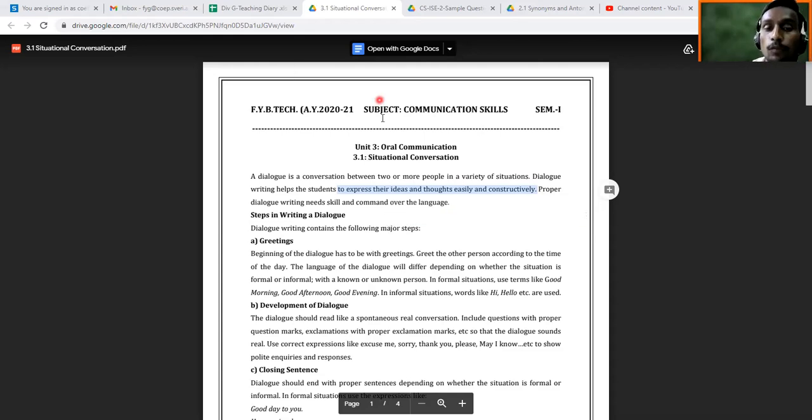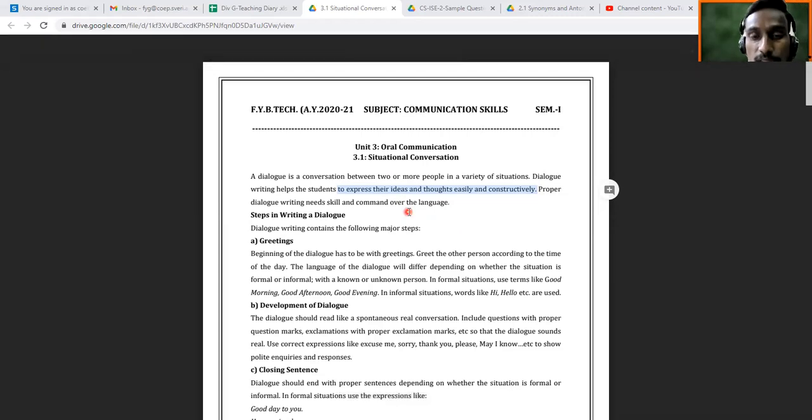When you are looking for a job, why are you learning all this? The goal or objective of all these things is that people want to get a job, start their own business, or you might have lots of other goals. Maybe after 5 years, 10 years, you are going to become entrepreneurs also. At that time you should be in a position to use the English language, because English is a global language, and if you're not able to use it, perhaps other people will be ahead of you. You may have proper knowledge, but if you're not able to express this knowledge to other people, if you're not able to make them understand what you know, in that case it is going to be difficult for you.